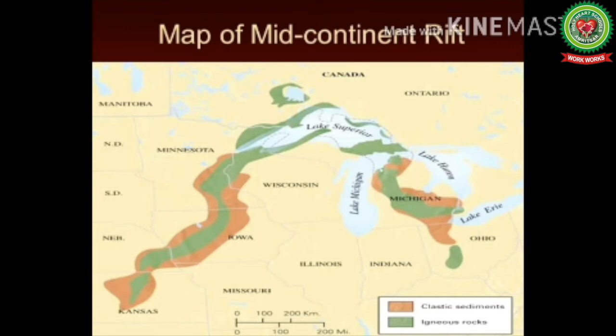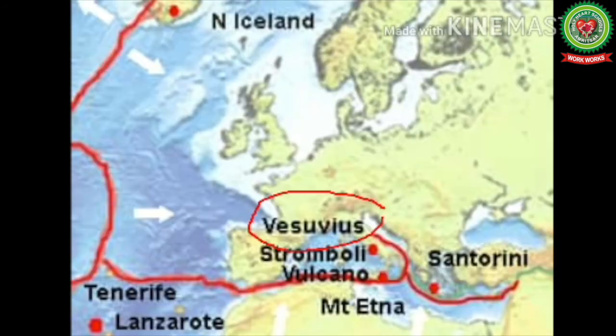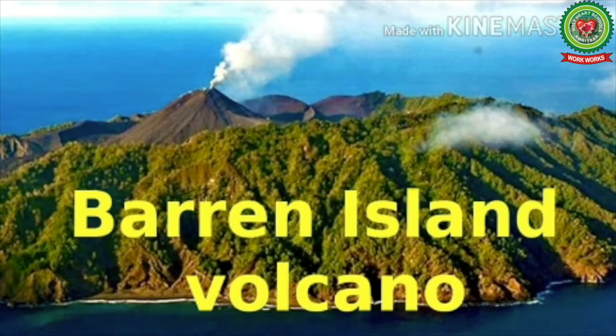The important active volcanoes in this belt are Mount Vesuvius, Mount Etna, Mount Stromboli, which is also known as the lighthouse of the Mediterranean Sea, and Mount Etna is the highest active volcano of Europe. The only active volcano of India, that is Barren Island, is also located in this belt. So now let's read this topic.